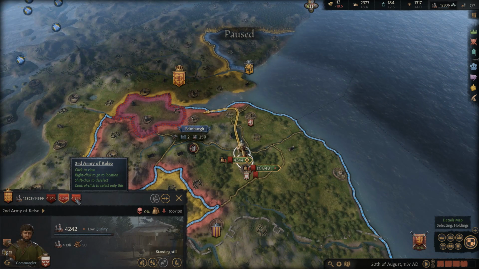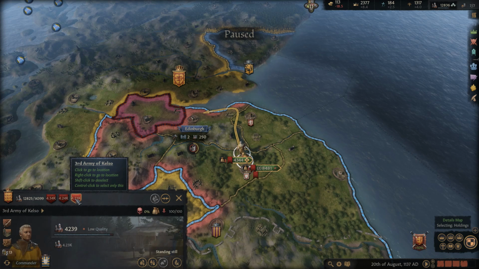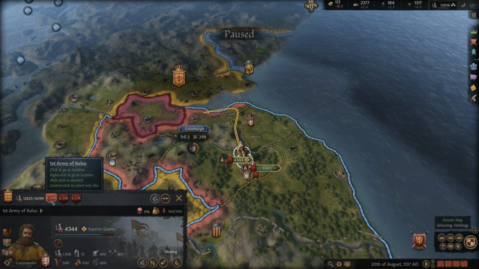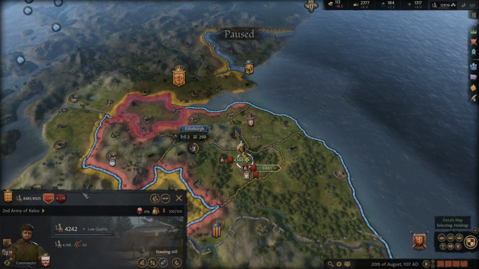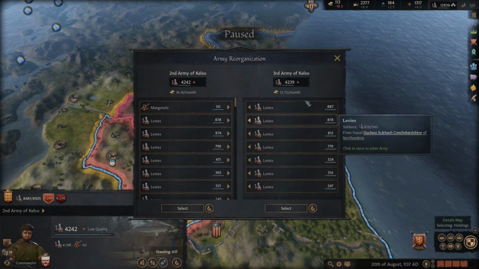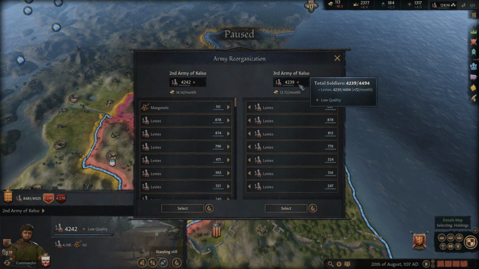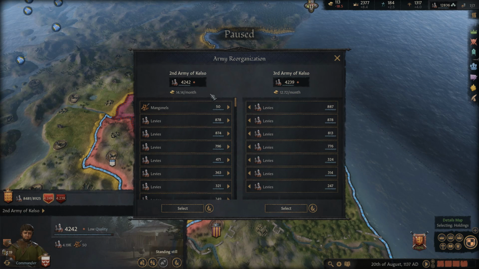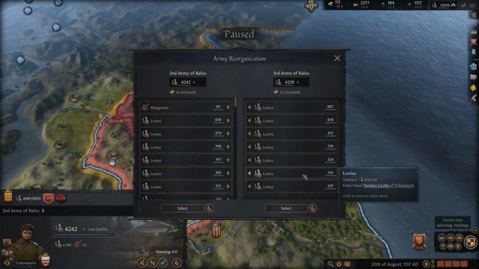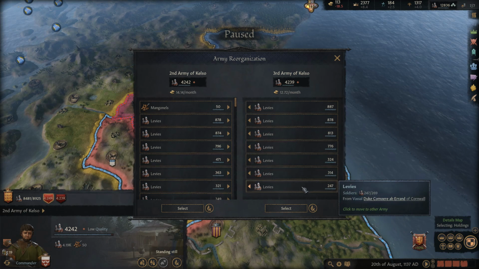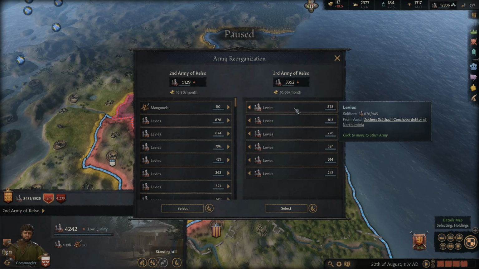Let's see where we have this army here. Is it this guy? Okay, so we want to get rid of that one, and then we're going to reorganize these a little bit. Because we just don't need 4,000 men over here, I feel. Maybe a couple thousand would be plenty enough. So let's just go ahead and split this up just a little bit.